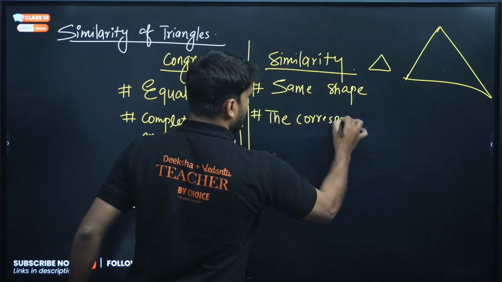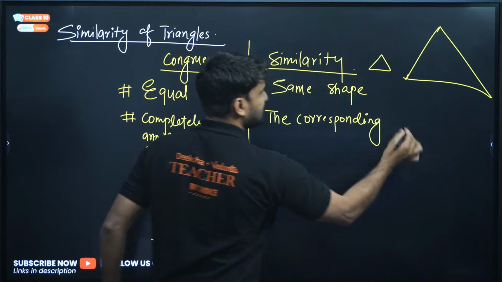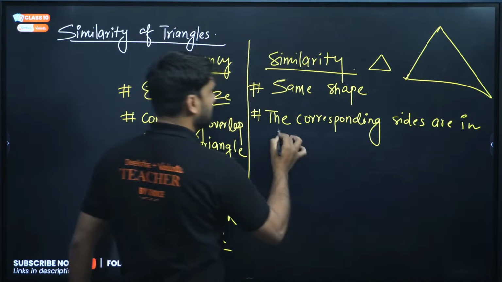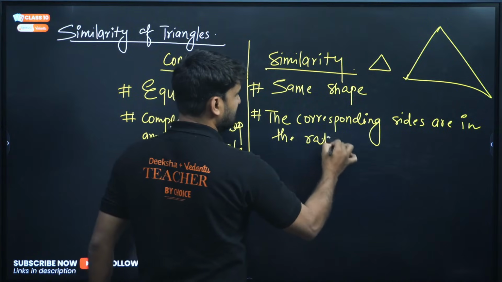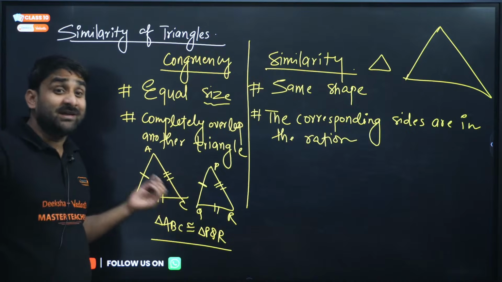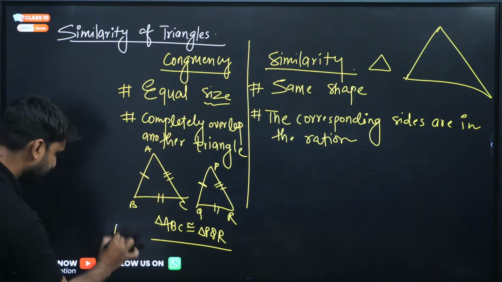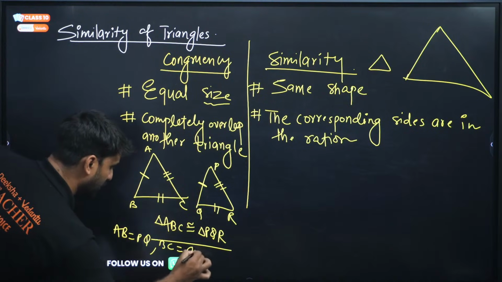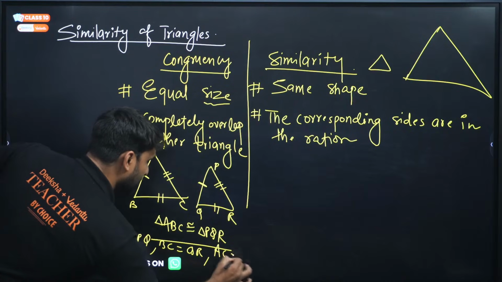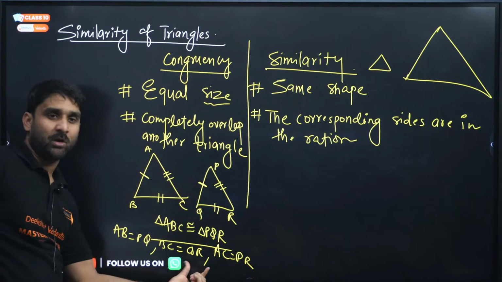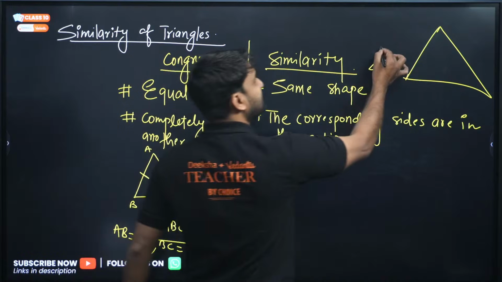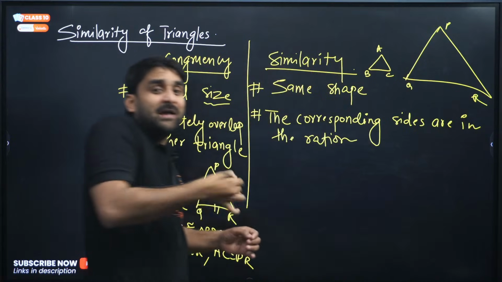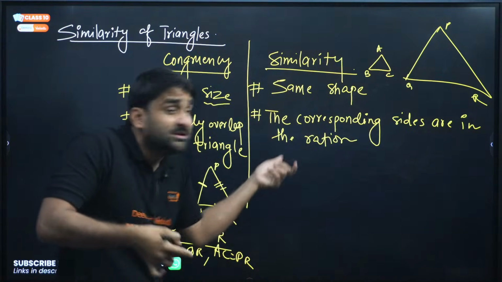So in similarity, my dear, the corresponding sides are in the same ratio. Here, in congruency, the corresponding sides are equal to each other. It means AB is equal to PQ, right? BC is equal to QR, and AC is equal to PR. The dimensions are equal. But when we talk about similarity, let's say triangle ABC is here and this triangle is PQR, my dear. So in similarity, the corresponding sides are in the same ratio.